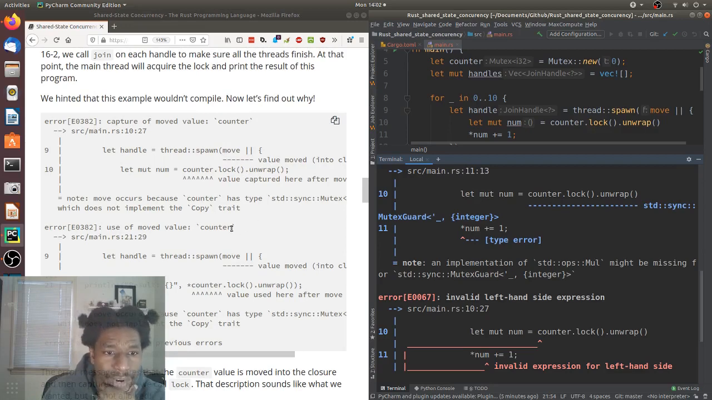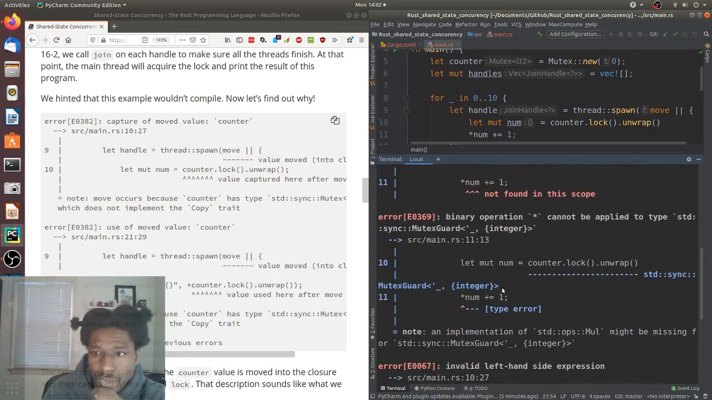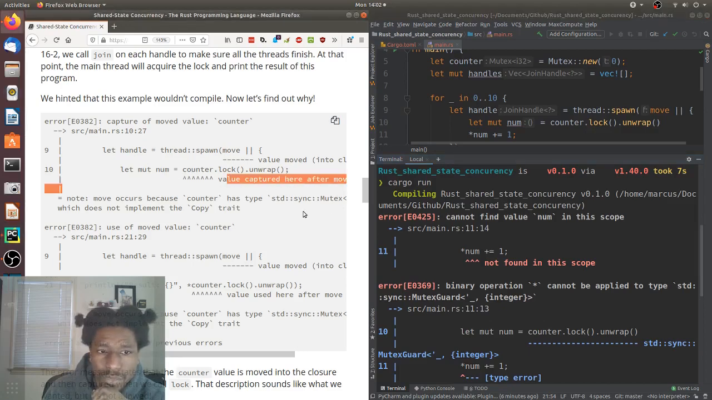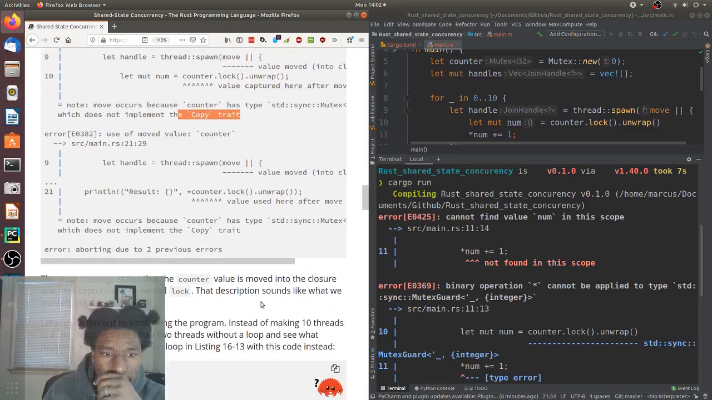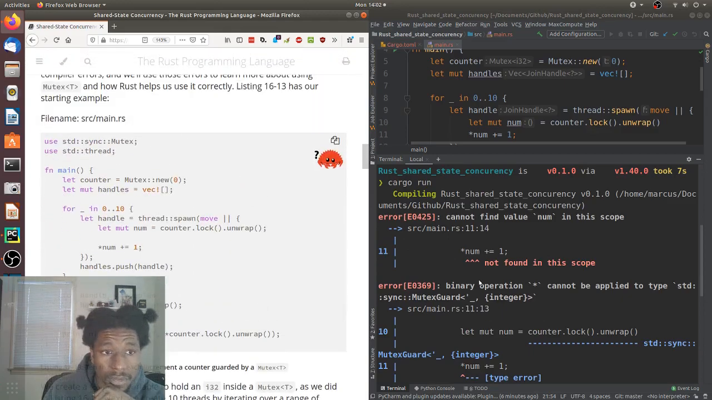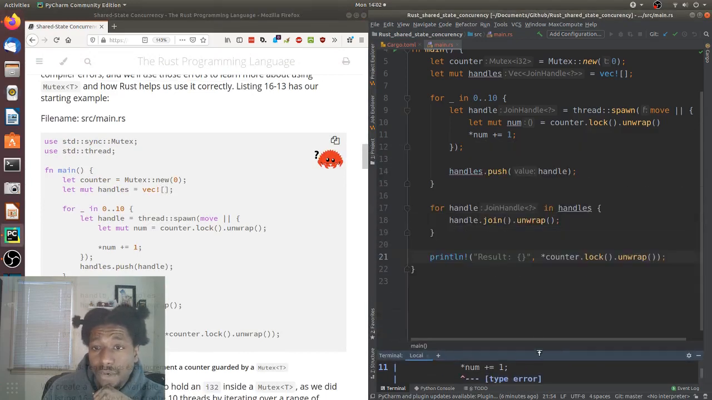So their error and my error look slightly different. We have counter value captured after move. Move occurs, it doesn't have a copy trait, so you shouldn't be able to move it in there, which I stated earlier. And that is the only error they have. So I must have written something incorrectly.